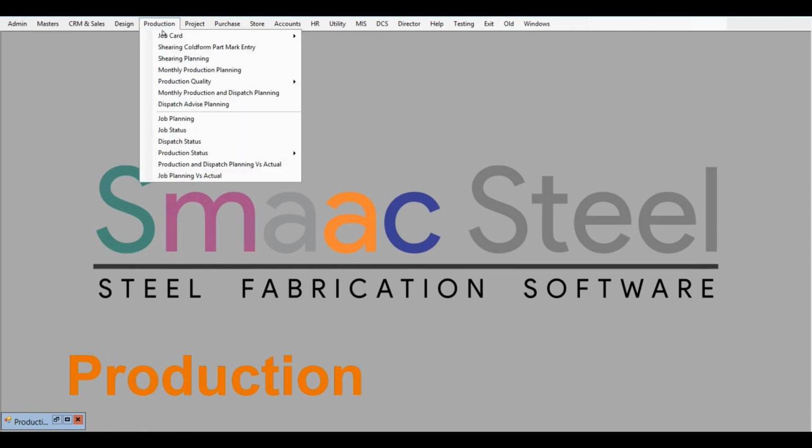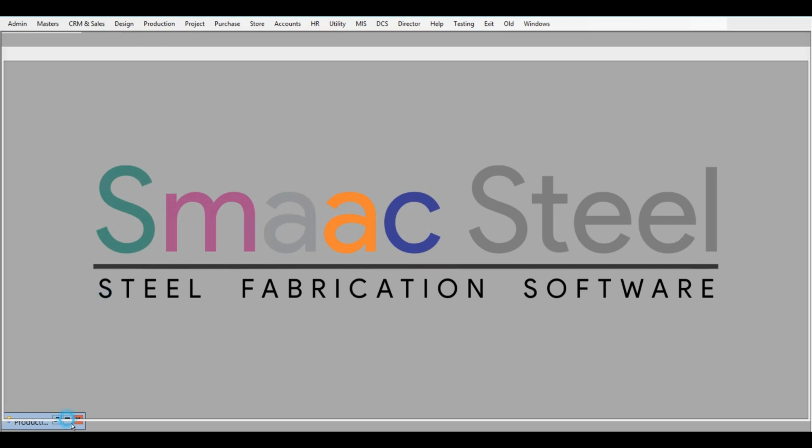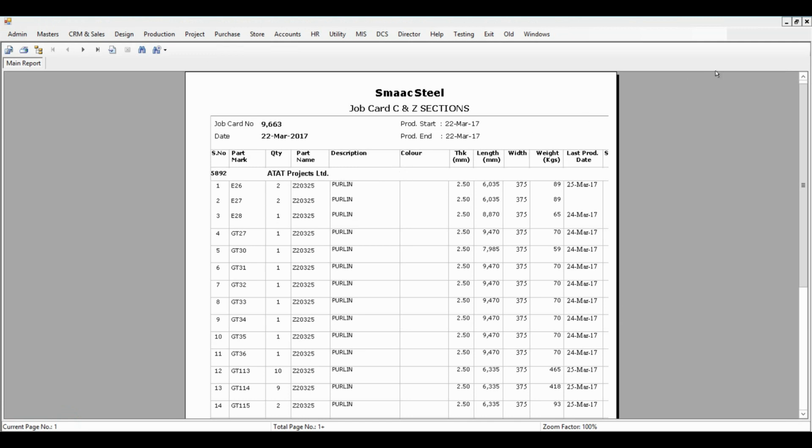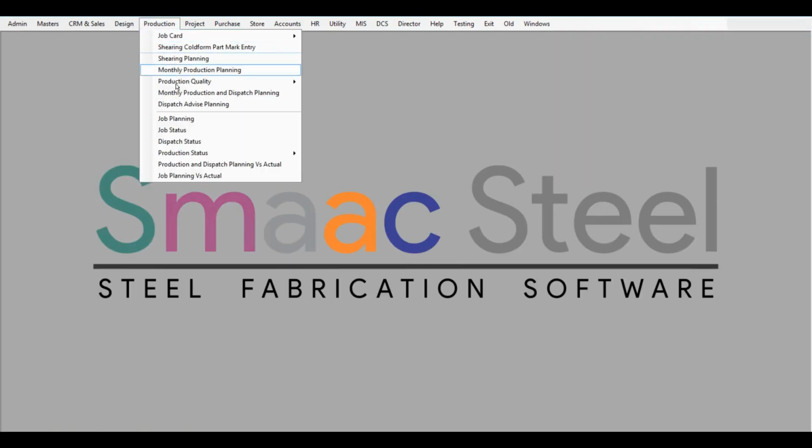Production is my favorite part of this ERP. In the production module, you can do your cutting or sharing planning, or your job planning. Then you can create your job card, enter daily productions, and a lot more. This is a sample job card which you can simply create and give to the floor for further production. You can also control the complete QC quality checking of your production.